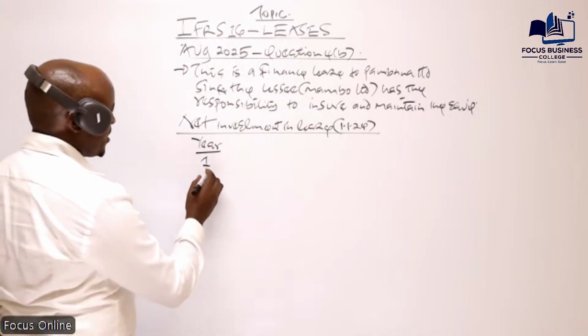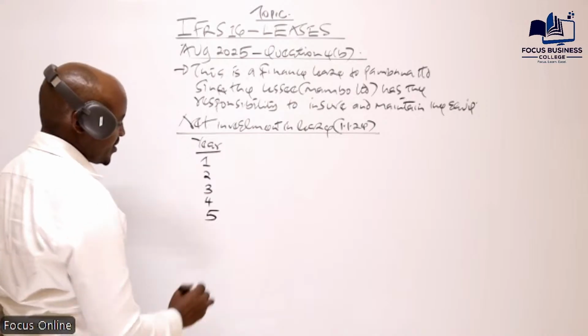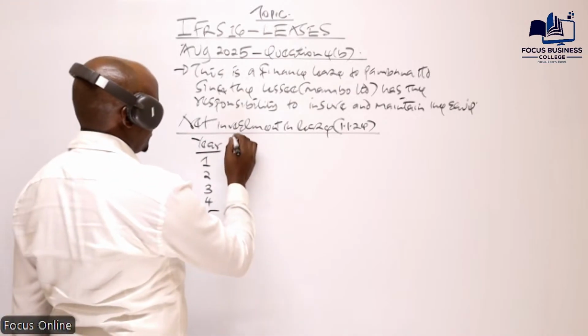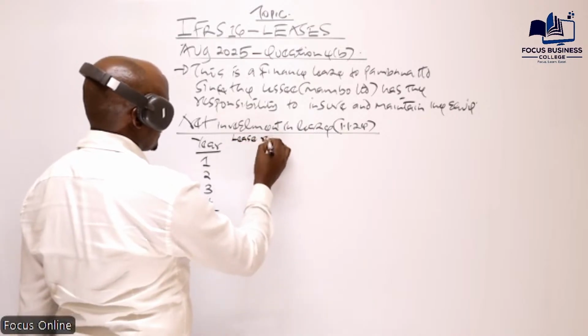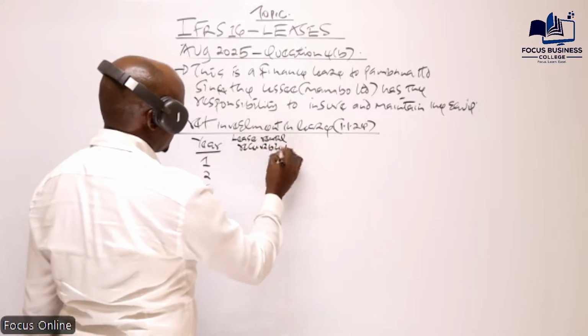So here we'll have year 1, year 2, year 3, year 4, year 5, and then year 6. So let's have the amount to be received. There is a rentals receivable.